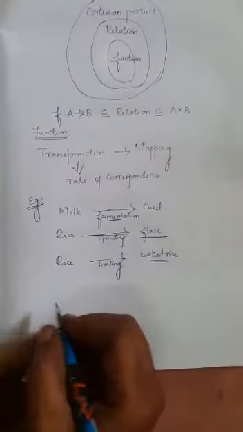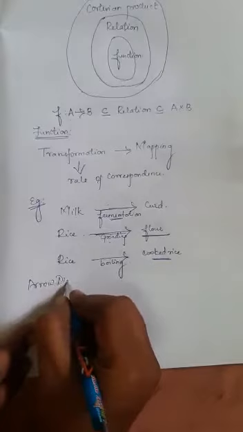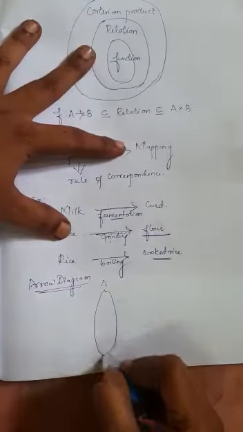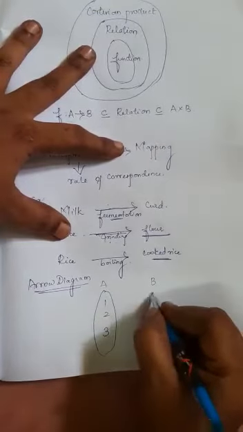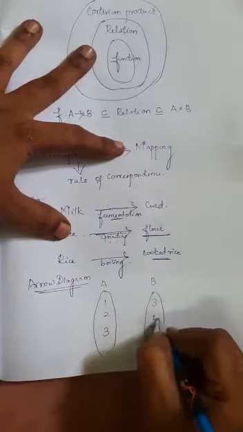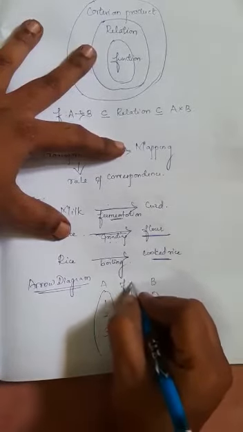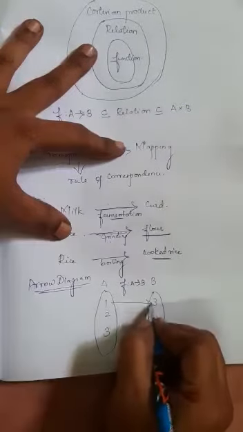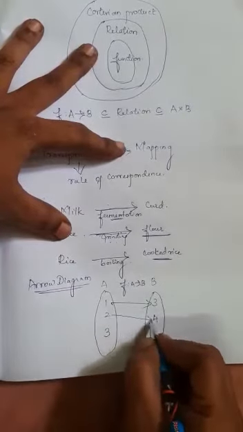So let me explain you clearly using an arrow diagram now. Already you would have learned what is the arrow diagram, so it will be very easy. Let me consider a set A with the elements 1, 2, 3, and the set B with the elements 3, 4, 5. So a function takes place from A to B. Now I map this 1 to 3 and I map this 2 to 4.